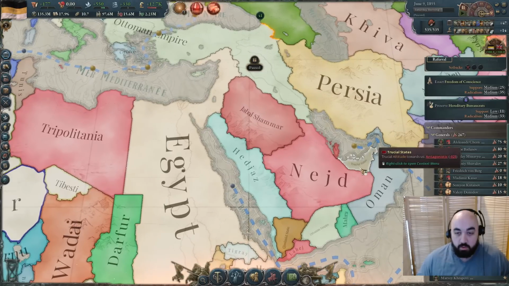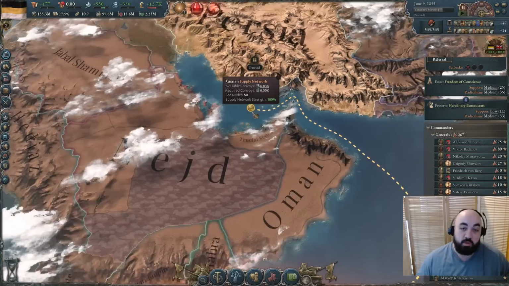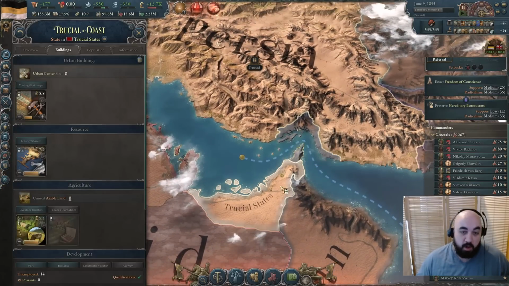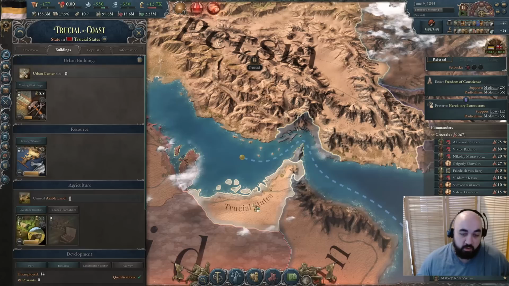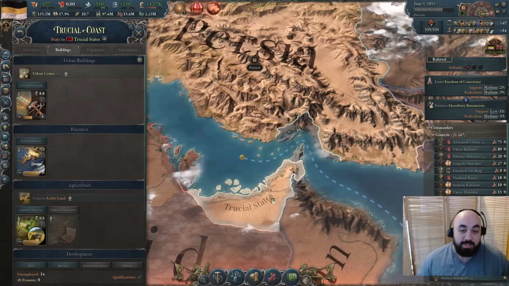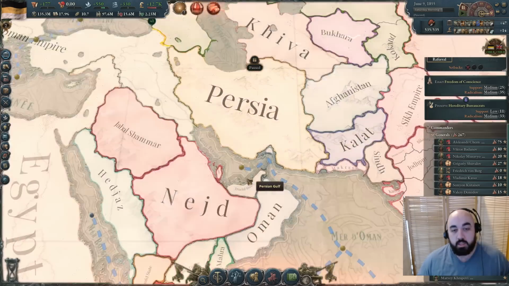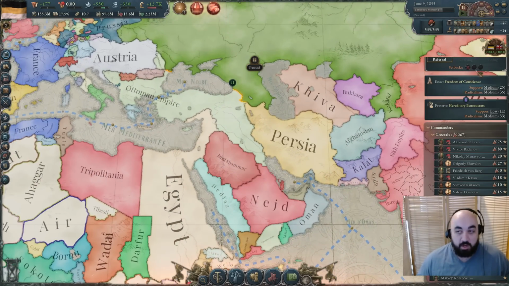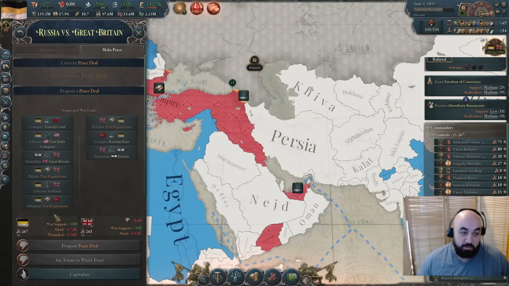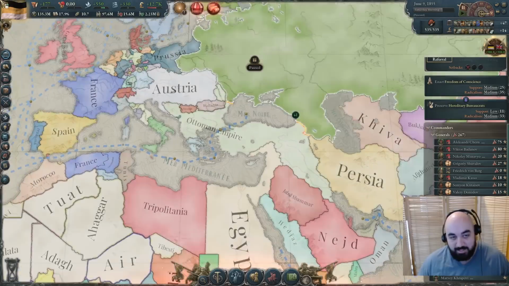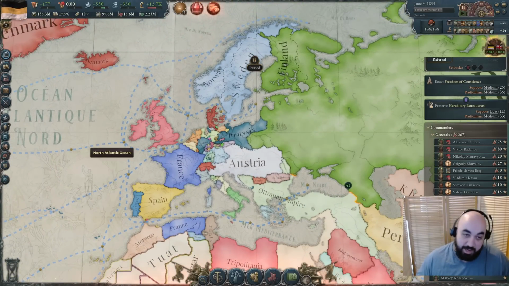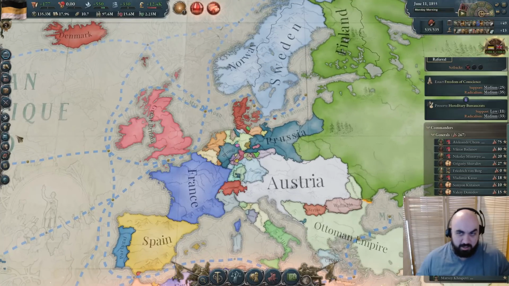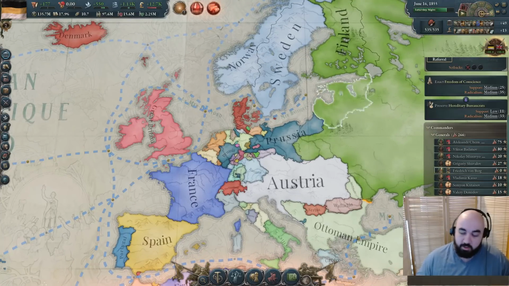We could also just go for the Trucial States, because we're at war with them, but we're just going to let that pass. Also, the reason we're going for the Trucial States is it is part of the split state of Bahrain, which includes Bahrain, Omani Bahrain, or Omani Trucial Coast, and the Trucial States. This entire state has 80 oil, so it's really good late game. It's not a lot of infamy for us to go to, and the main reason was we just wanted to be able to declare war on the UK, and this lets us do that by us having negative relations with them, so we're going to be landing and probably enforcing relatively easy on the UK here, and then we're going to be ramping up construction and such.